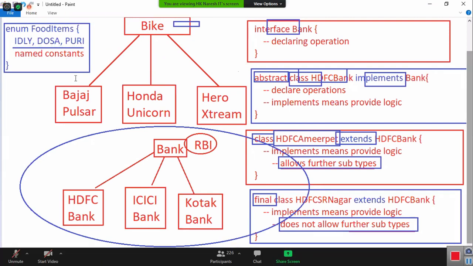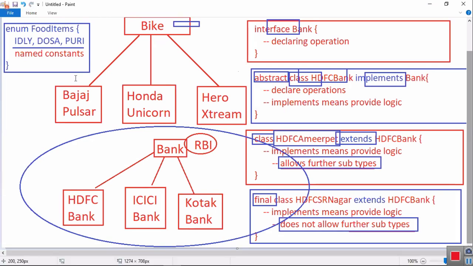And tell me, what is the use of enum? Is enum representing an object or object constant values? Hotel is an object, right? The hotel's constant values are represented by enum. In an object, if you want to represent constant values as a menu, what must I use? Enum.